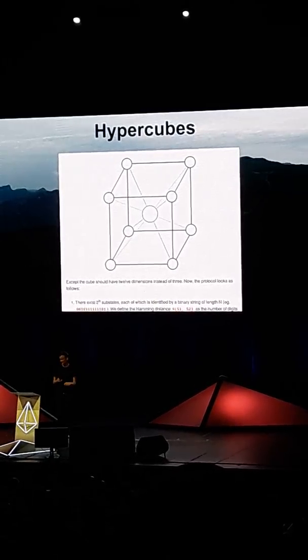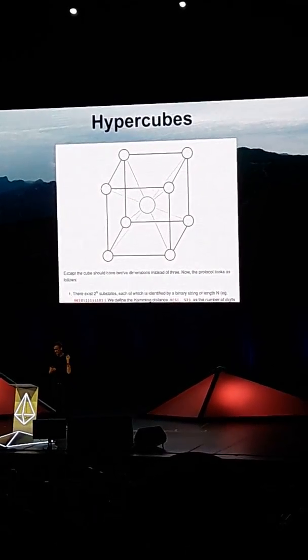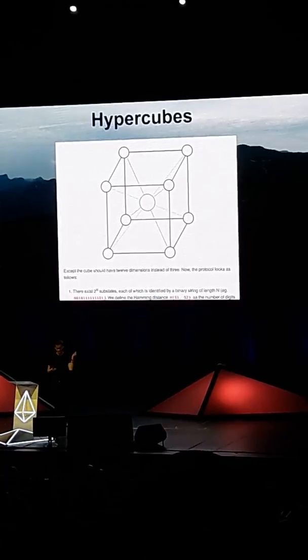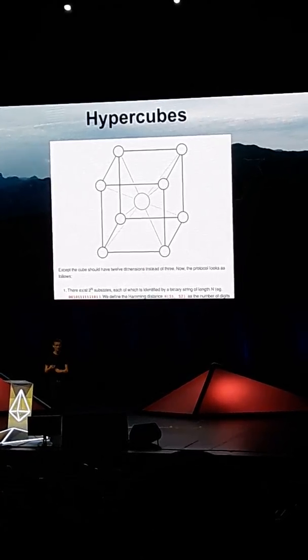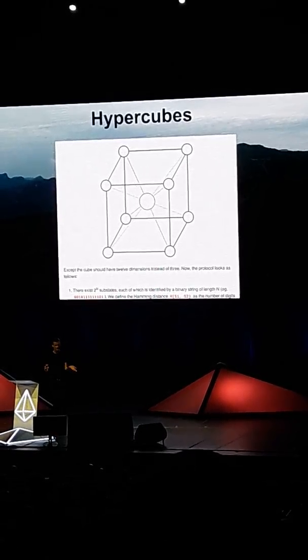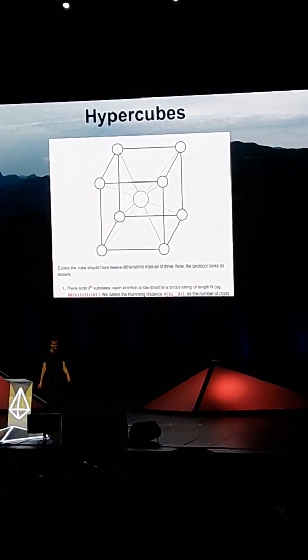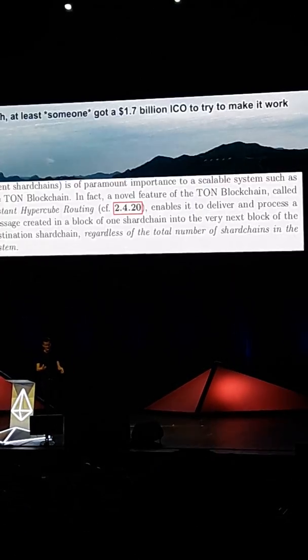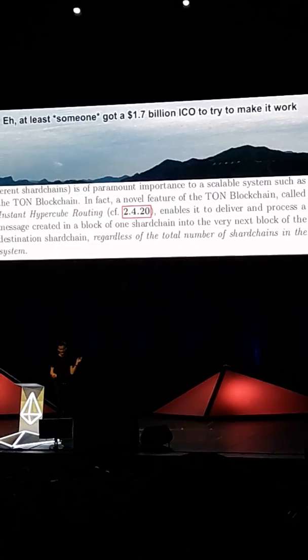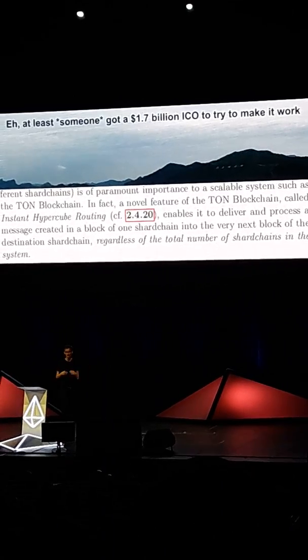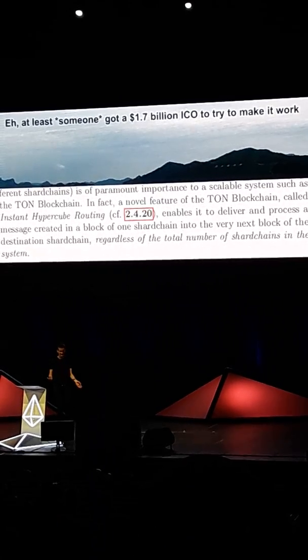Hypercubes, so basically, except the cube should have 12 dimensions instead of 3. So we can get even more scalability with hubs and spokes by going with hypercubes. Now, unfortunately, for various reasons, this idea ended up getting abandoned, but someone else has a big ICO to make it work, so happy someone's trying it out.